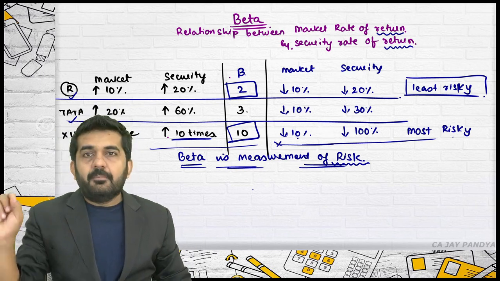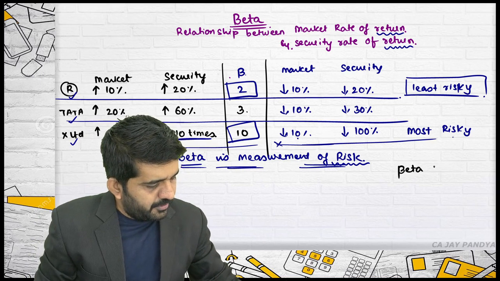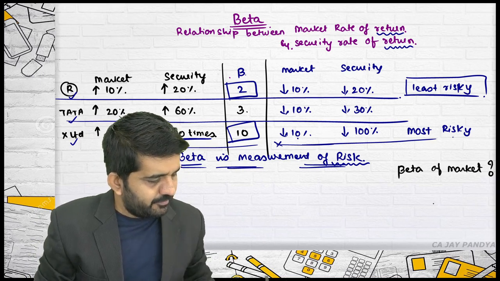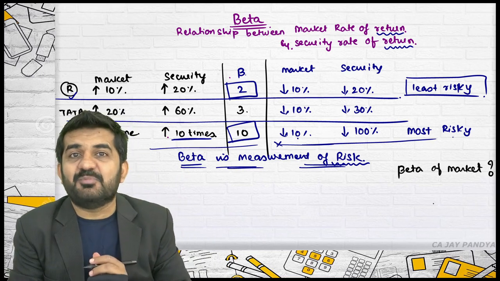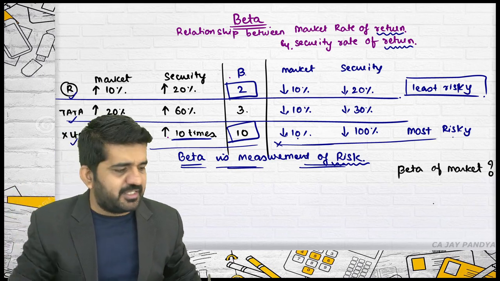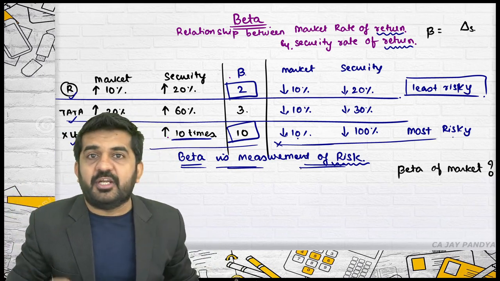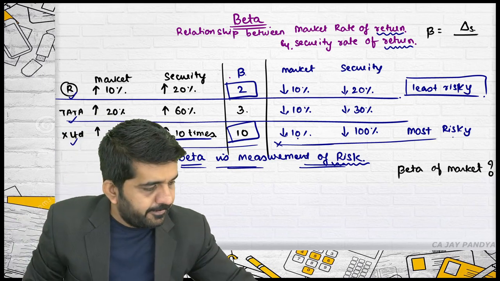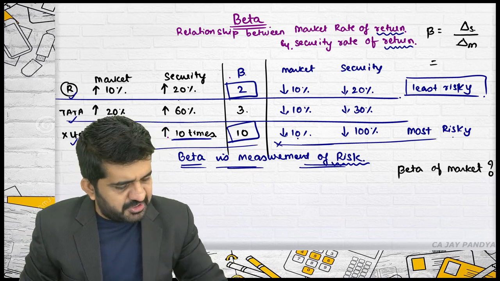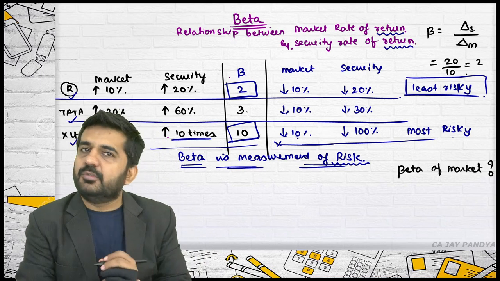Is it correct? My question is, what is the beta of the market? See, if someone asks me what is the beta of the market, try to understand. Once again I am writing how I have found out beta. It is change in security, for which you are finding out beta, divided by change in market. So if the change in security is 20% and change in market is 10%, beta will be 2.